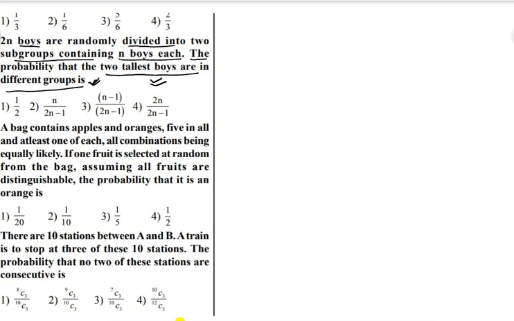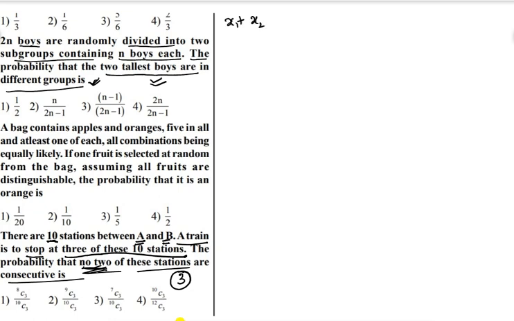Observe, this is one more important question. There are 10 stations between A and B. A train has to stop at 3 of these 10 stations. Find the probability that no two of these stations are consecutive. The train has to stop at exactly 3 stations, so that these stations are not consecutive. That is the question.